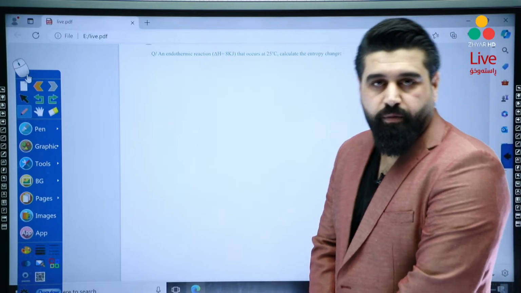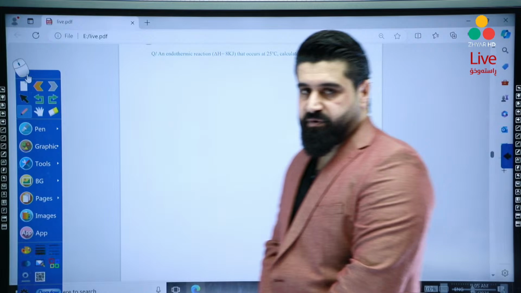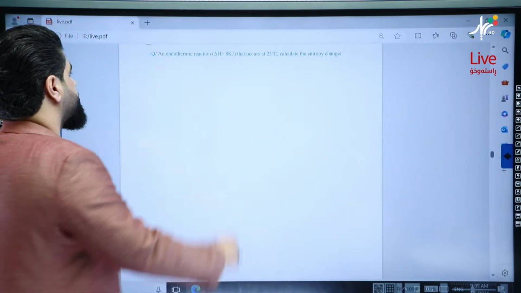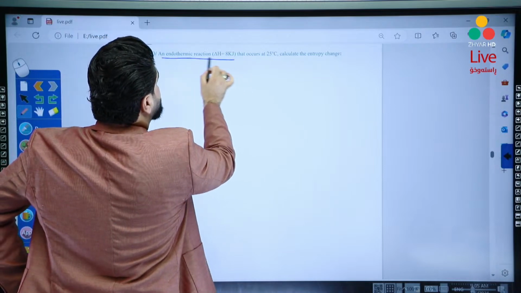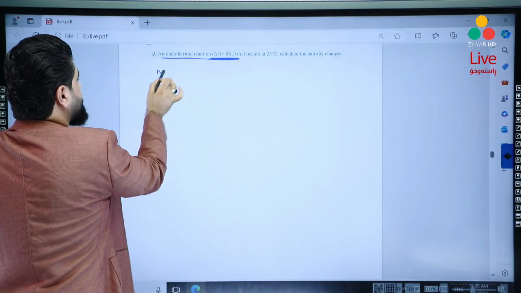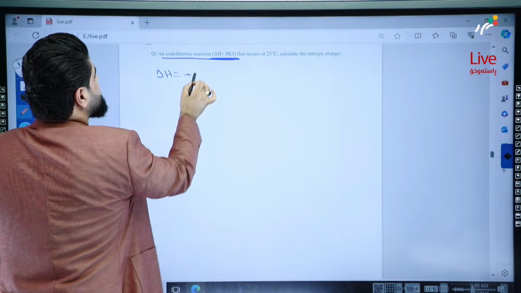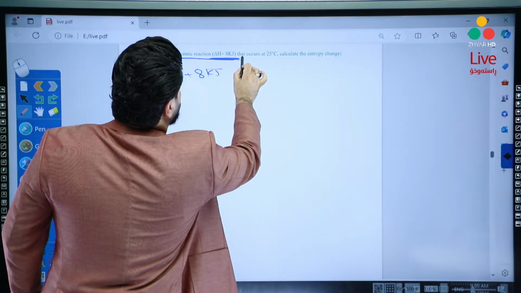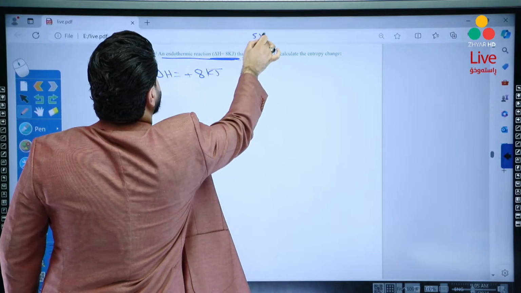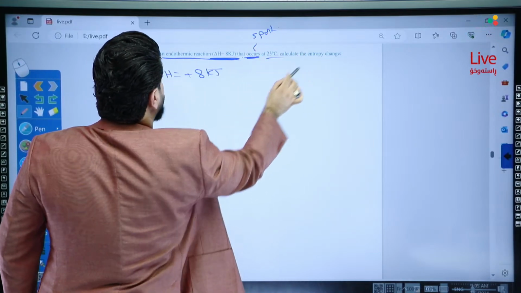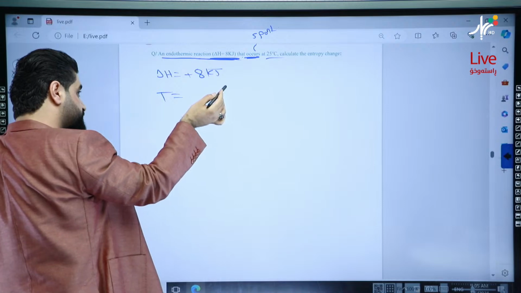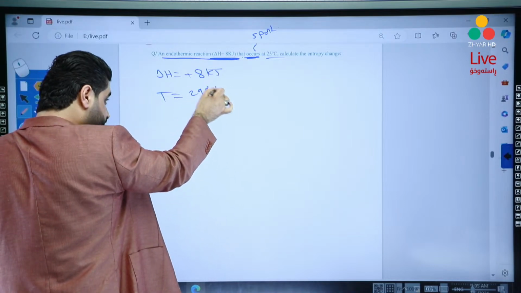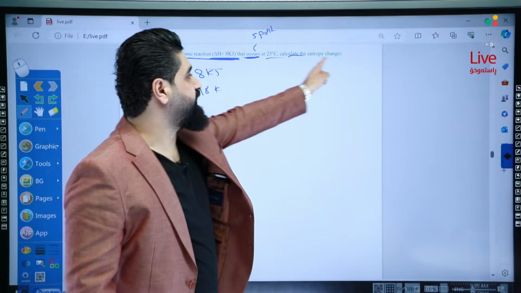This time we will calculate entropy change. This is important, please stay with me, okay? You may see this also, it's very important. Yalla. An endothermic reaction that has a value of delta H equal to plus 8 kilojoules. That occurs, it means spontaneous. At 25 Celsius degrees, so temperature is equal to 25 plus 273 will be 298 Kelvin. Okay? Calculate the entropy change.